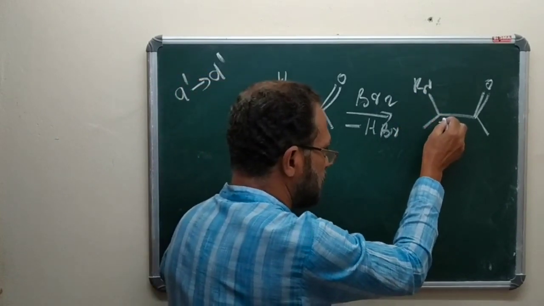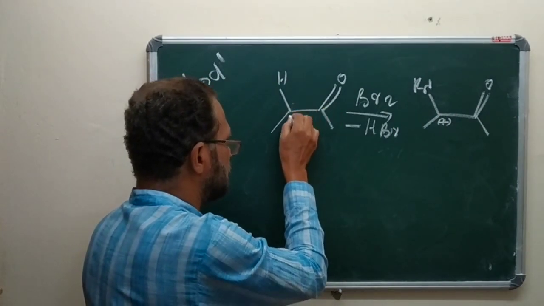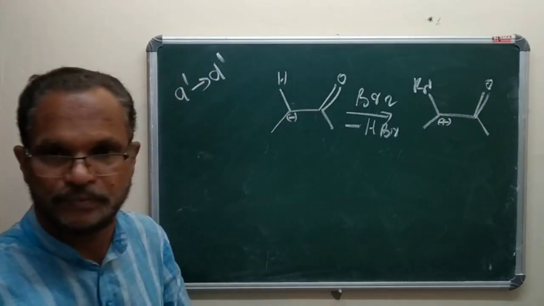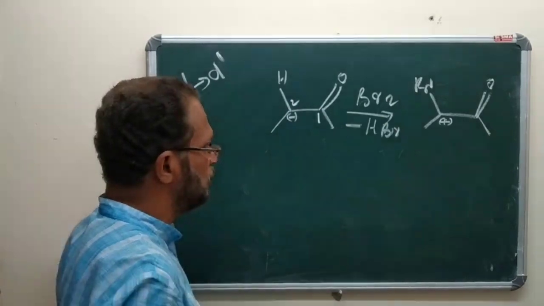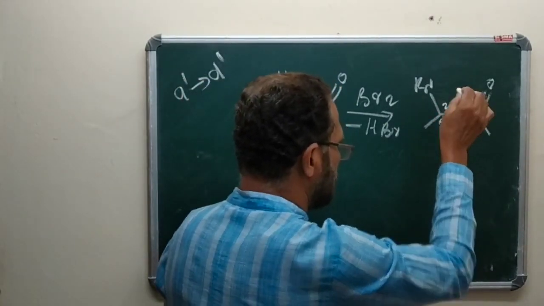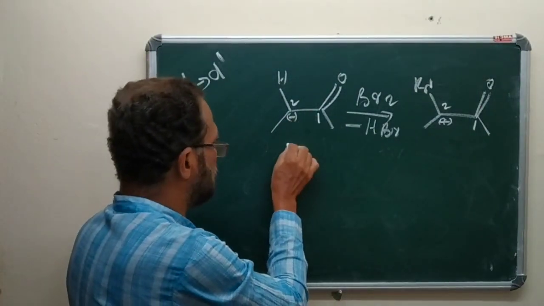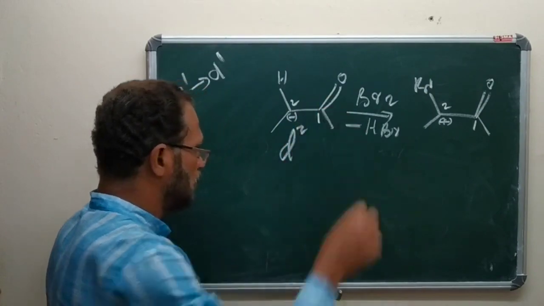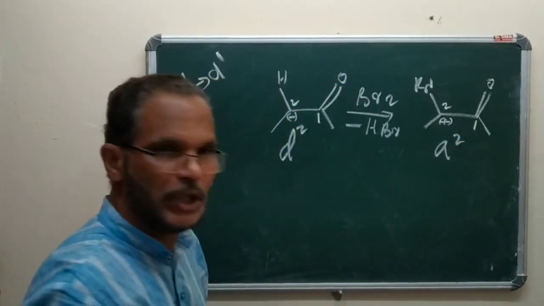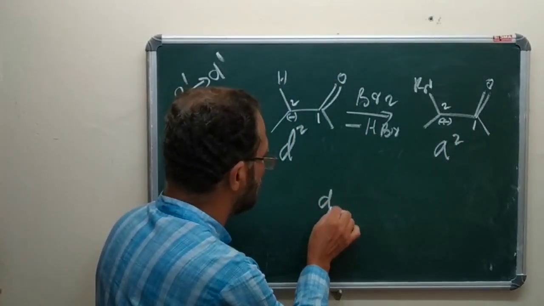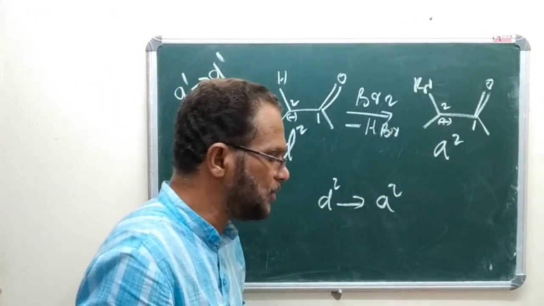This carries a positive charge. This carries a negative charge. And this is carbon number 1, this is carbon number 2, where this is what is called a donor D2. This is what is called an acceptor A2. Or D2 is changed into A2.